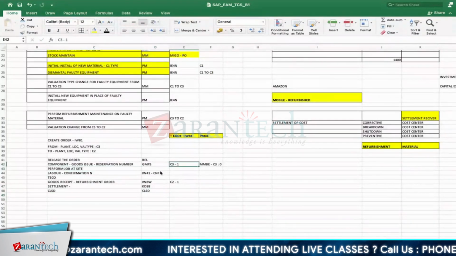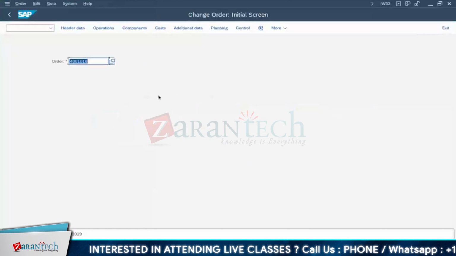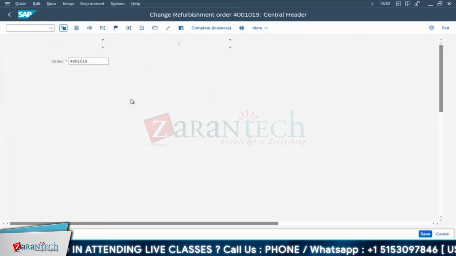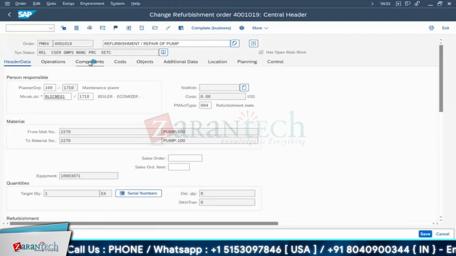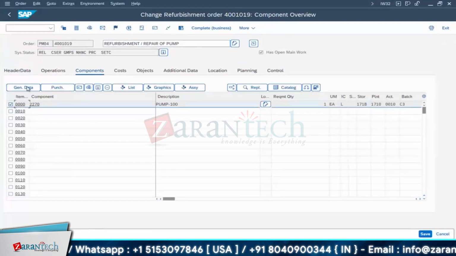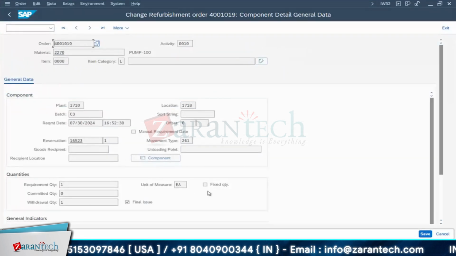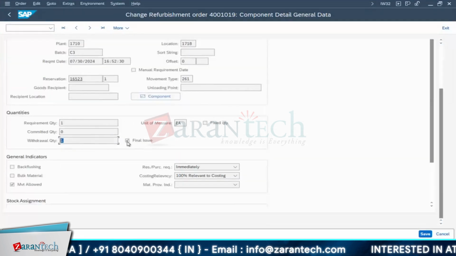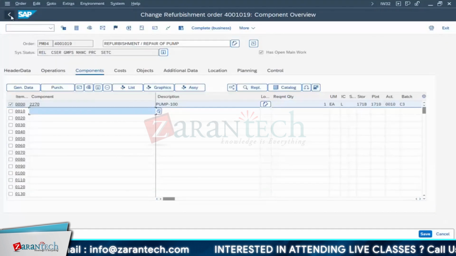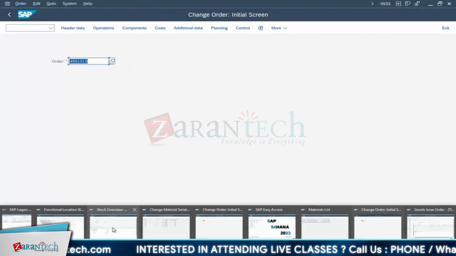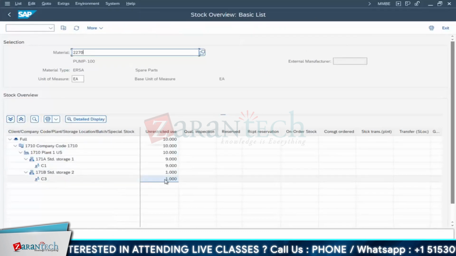Now we are at this stage, perform job. Before that, I'll show you the stock and the GMPS status. So let me go for this. First, I'll go for this order part. Here the GMPS is set because we have withdrawn the quantity. If you select this and go for the general data, here the withdrawal quantity and final issue is set. This tick mark is for the C3 material you received. Cost also got updated. So come back, go for your stock.